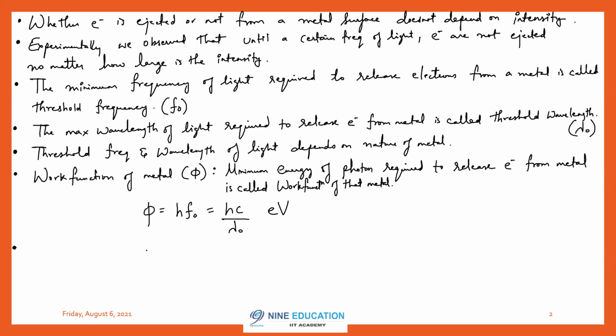The photocurrent, the photoelectric current, depends on what? Tell me. Does the photoelectric current depend on frequency or intensity?